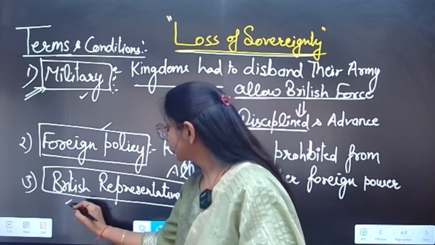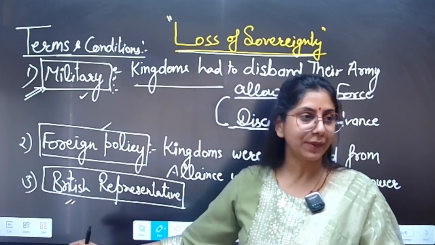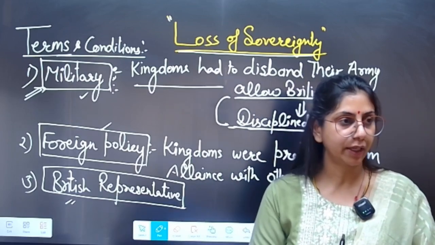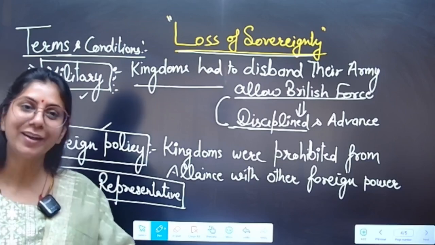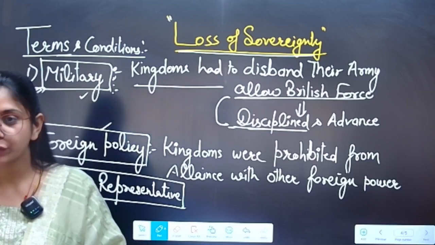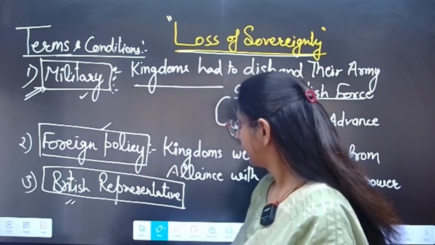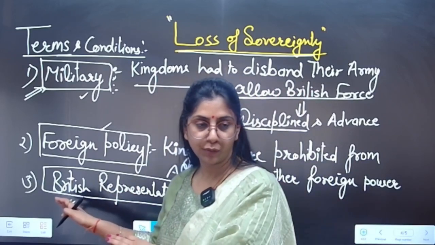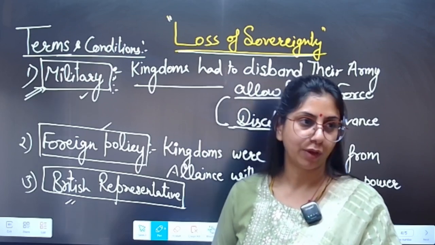Now, the third one was that the Britishers made it compulsory that our representative will be there in your court, will be appointed in your court. So what do you think? Was any privacy or strategic privacy left in Indian kingdoms or Indian states? No.